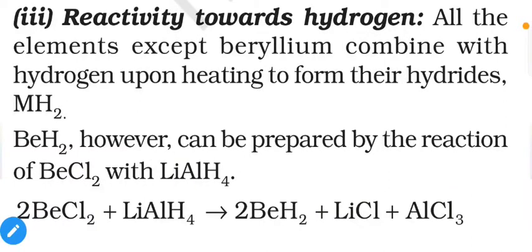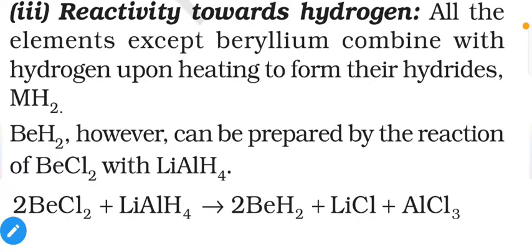Reactivity towards hydrogen. All of the elements except beryllium combine with hydrogen upon heating to form their hydrides, MH2. However, BeH2 can be prepared by the reaction of BeCl2 with LiAlH4. LiAlH4 is one of the strongest reducing agents, so we can use it to reduce certain compounds which are normally not possible.